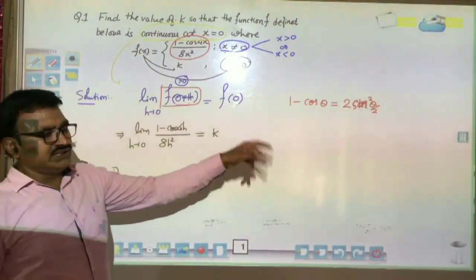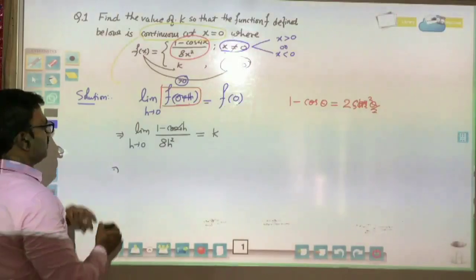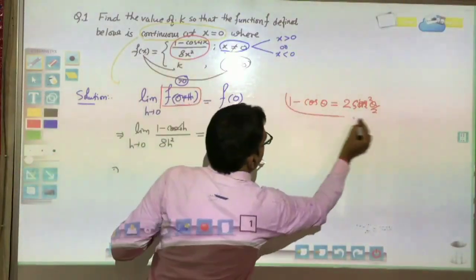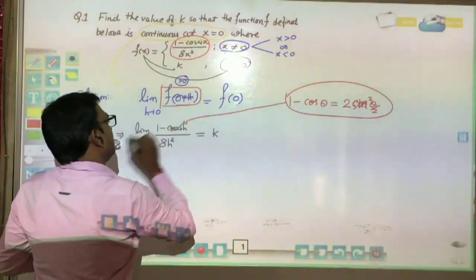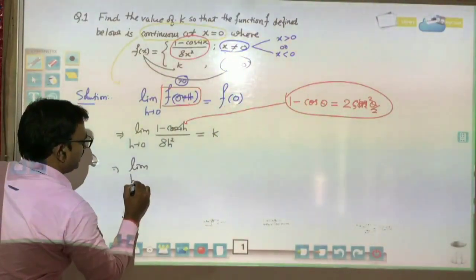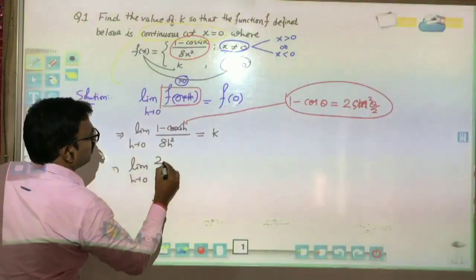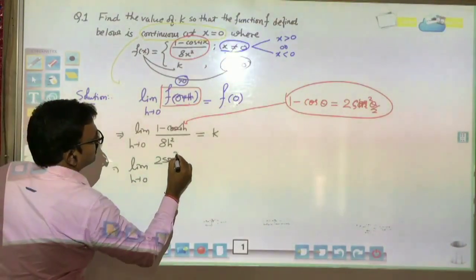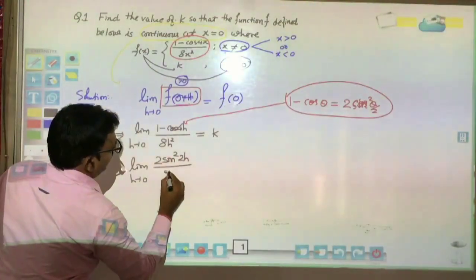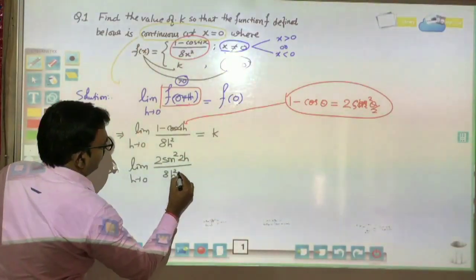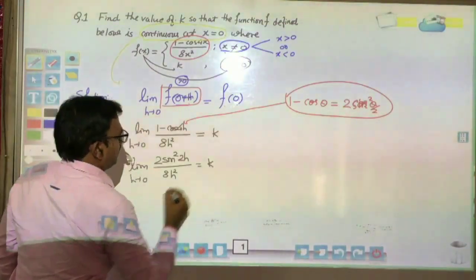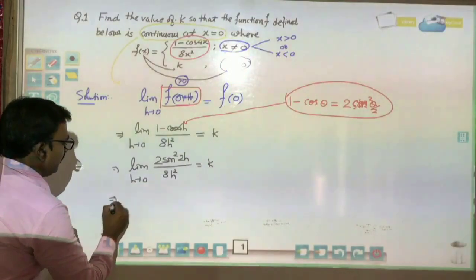So use this formula in this portion. When we use this formula here, then limit h tends to 0, 2 sin square 2h divided by 8h square is equal to k. Now we only want to find the limit.